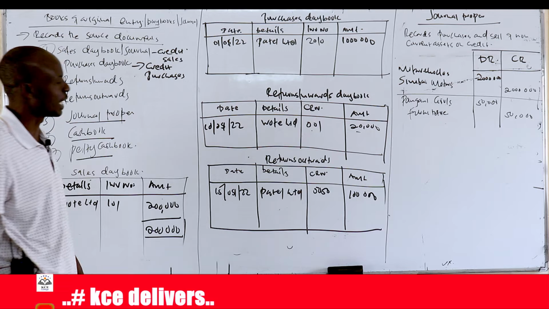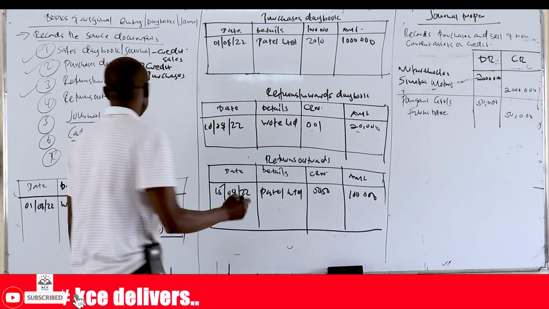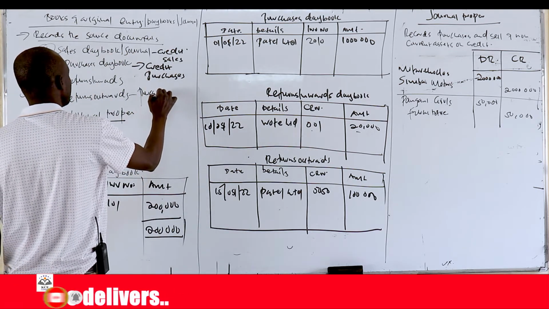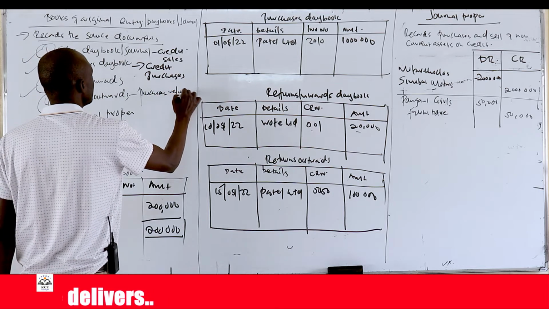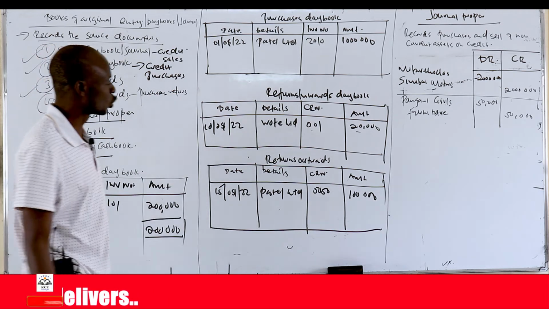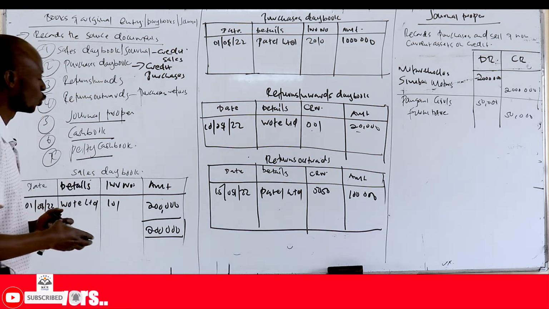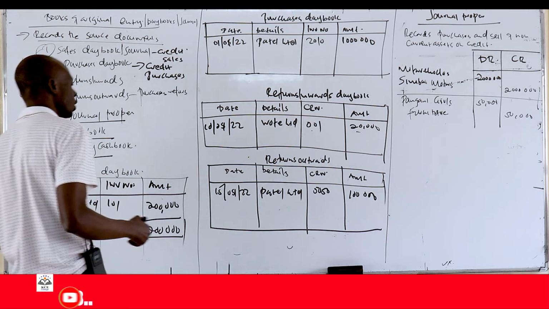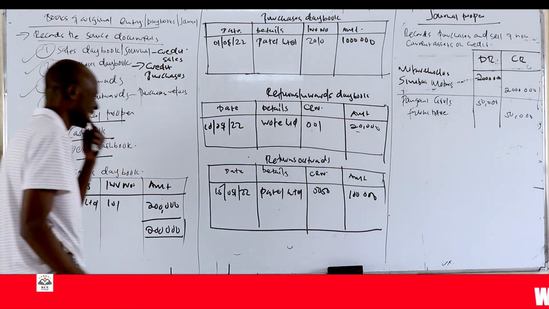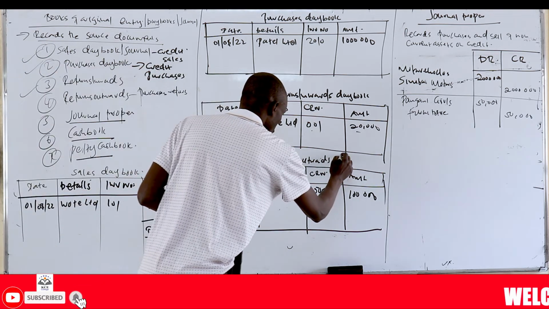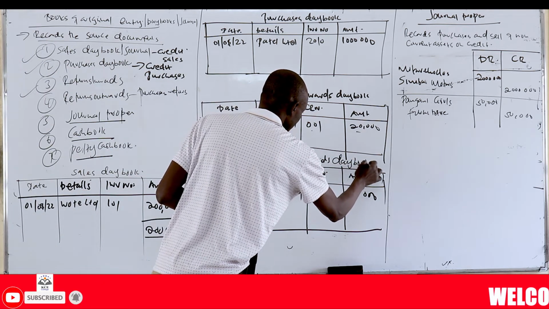Then we have return outwards. This one records purchases returns. So for the goods that had been purchased, if there's any reason to return them, then we need to record them. And where do we record them? We record them in this book called the return outwards day book or journal.